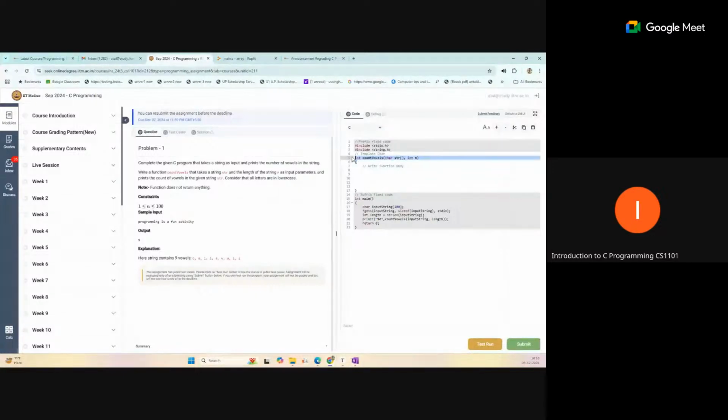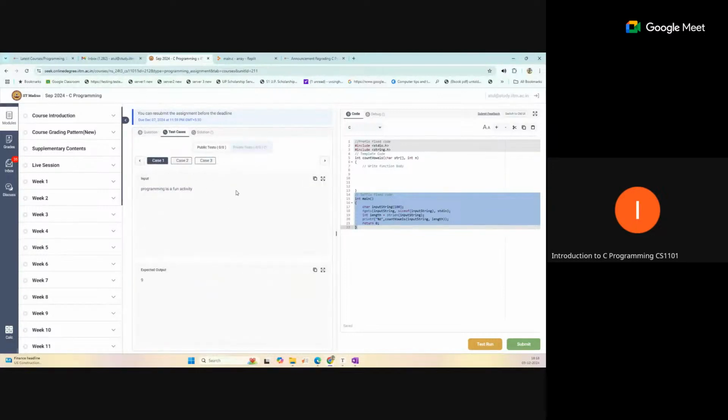The function naming and everything we have mentioned, you just need to write the internal body. Sometimes the main function may not be visible, but do not write the main function. If the question is asking to write only a function, only write the function itself. In some questions, the main function is written as hidden code. So read the question carefully, and only do what the question is asking. Another thing is test cases.